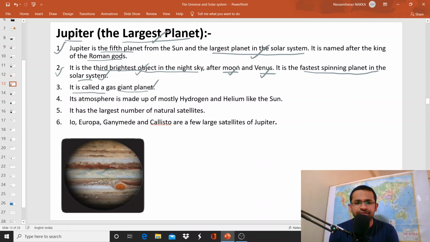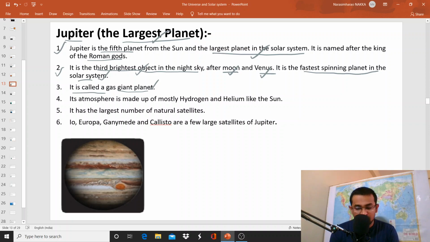The planets within the asteroid belt are called inner planets: Mercury, Venus, Earth, Mars. And of course, these are also called terrestrial planets. And the planets beyond the asteroid belt are called outer planets. And they are dominantly made of gases. Here, Jupiter is an outer planet.